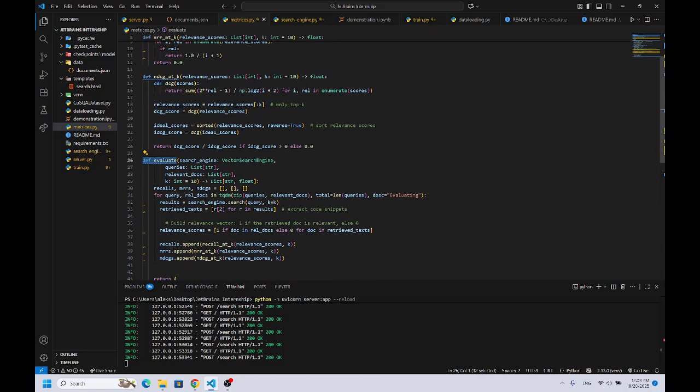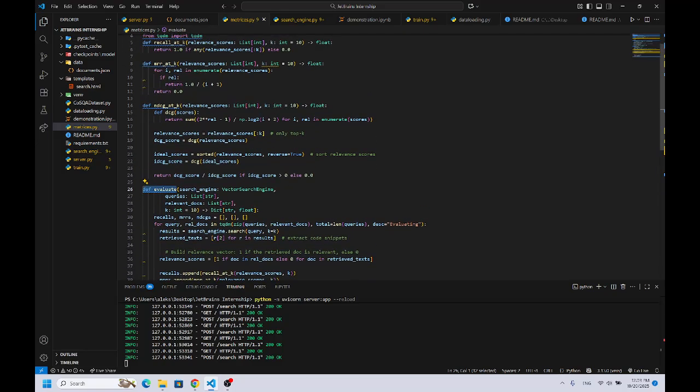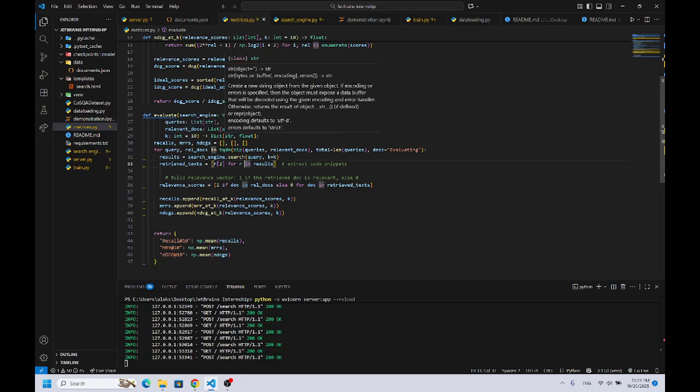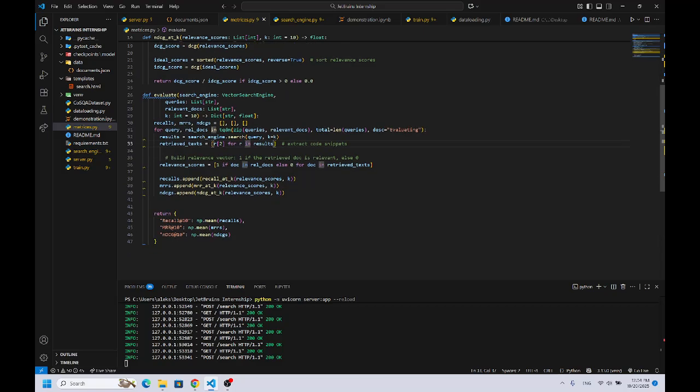I will create the evaluate function that will take the model, queries, documents, relevant documents, and top k, the number of documents that will be retrieved, and it will call all these functions. It will call the search function from my model, and it will return a dictionary with all the values of these metrics.